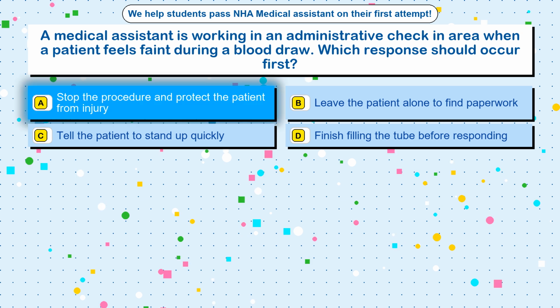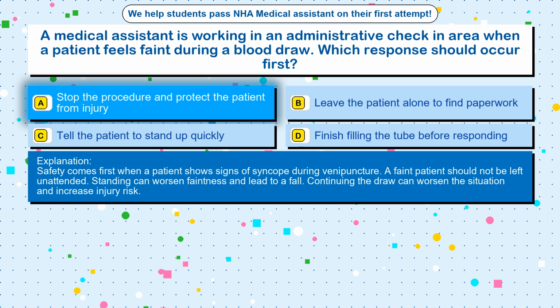The correct answer is option A. Stop the procedure and protect the patient from injury. Safety comes first when a patient shows signs of syncope during venipuncture. A faint patient should not be left unattended. Standing can worsen faintness and lead to a fall. Continuing the draw can worsen the situation and increase injury risk.